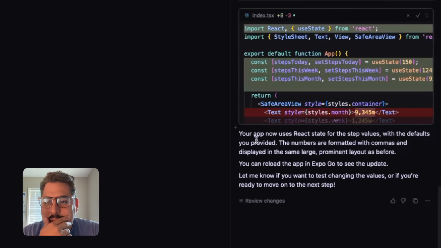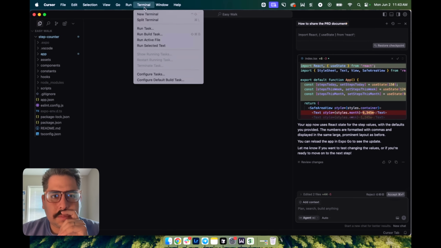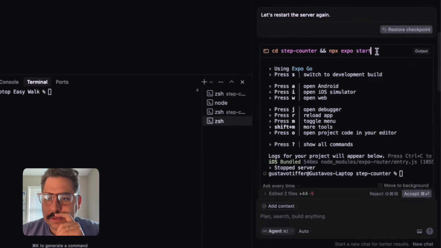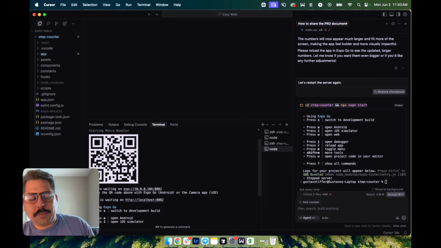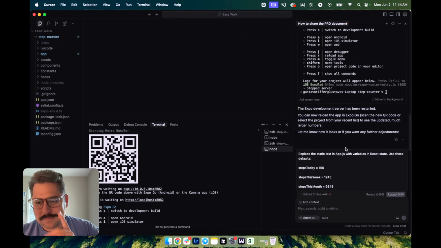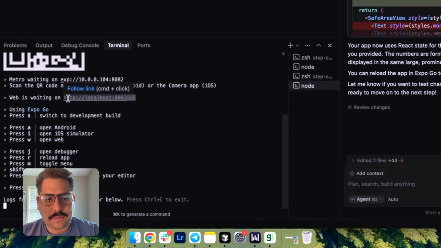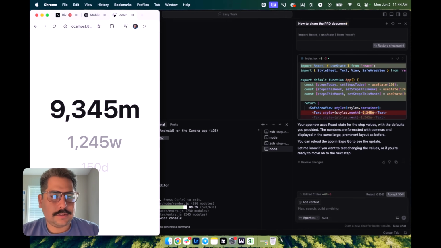Your app now uses React state for the step values with defaults. The numbers are formatted with commas, and so on. You can reload the Expo Go. Let me know when you want to change the values or if you're ready to move on to the next step. Okay, so I'm going to open up a terminal. I've done this enough times where I feel like I should know how to do this. So boom, yes, I guess. Let's open it up one more time. Okay, I don't know. I think it worked. I can't tell. Let's go ahead and see what it looks like on the web, if I can even look at it. Yeah, boom. Okay, cool. Now I don't need to take screenshots on my phone, dummy.